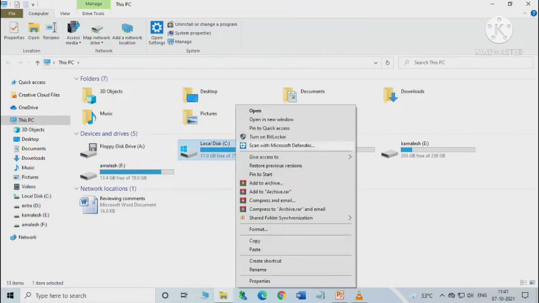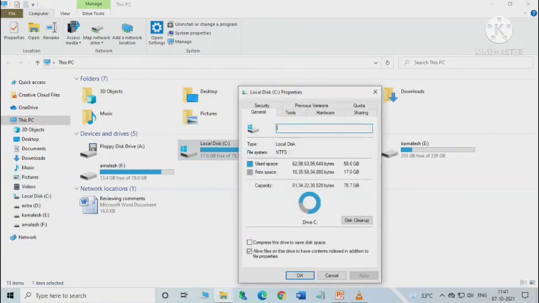Then right click on Local Disk C, and a shortcut menu having various options appears. Select the properties option from the menu. The properties window will open as shown here. Click on the disk cleanup option. Here it is, the disk cleanup button. Click on it, and it opens disk cleanup for C.